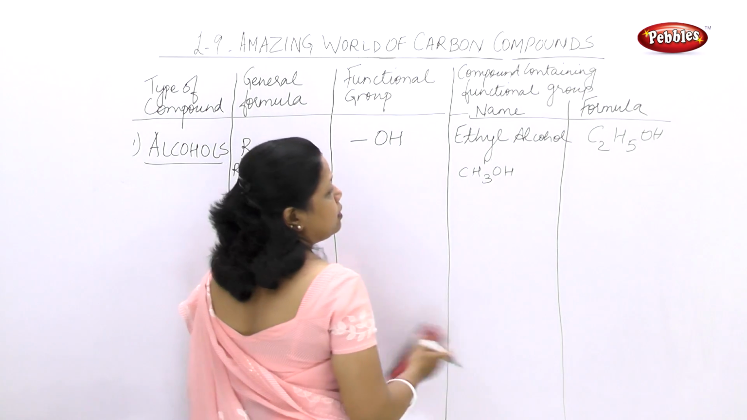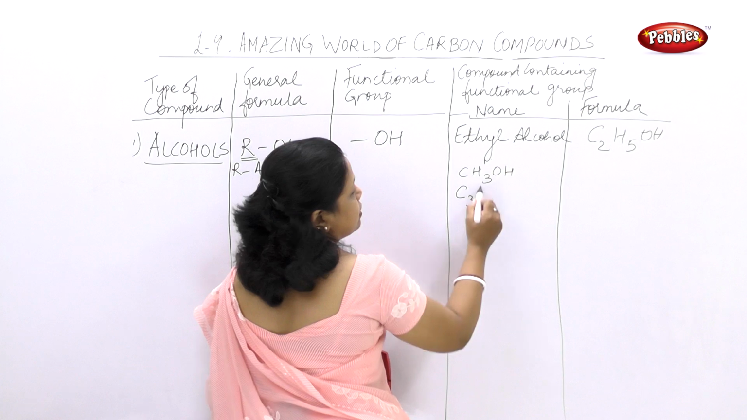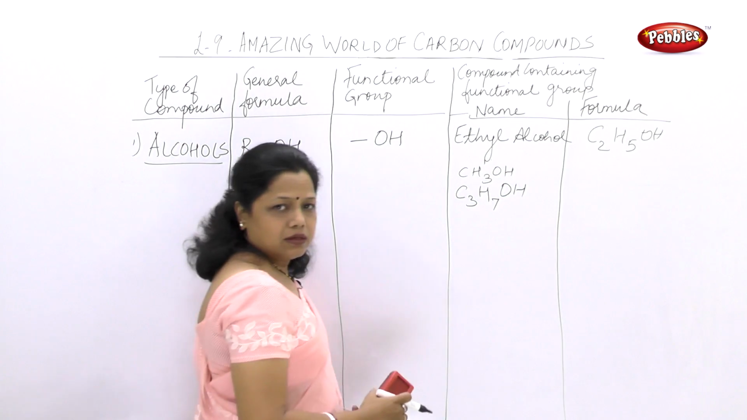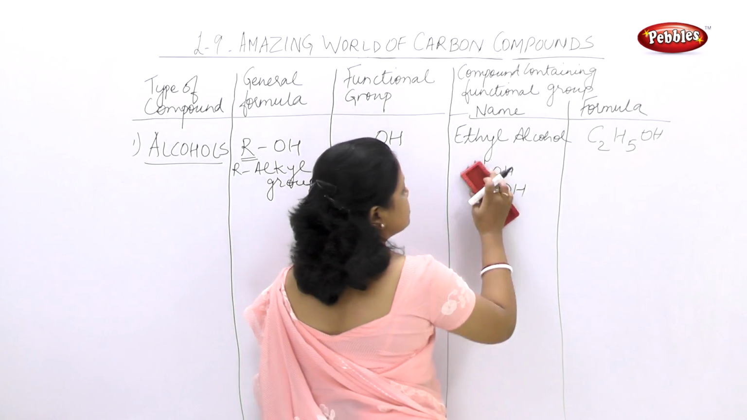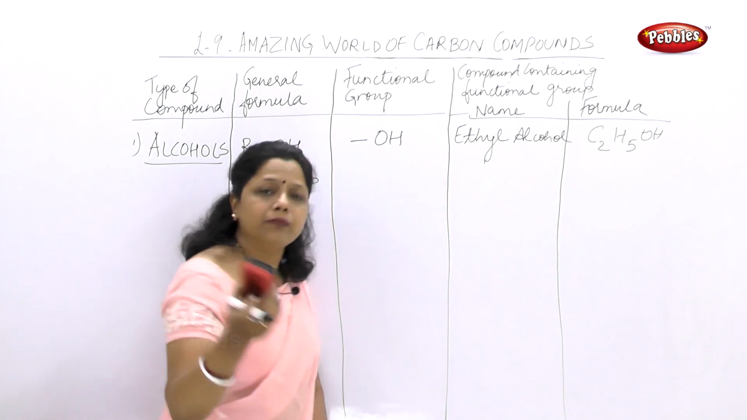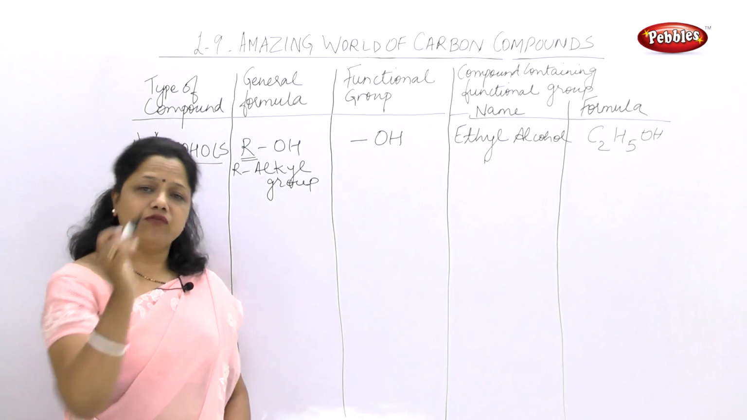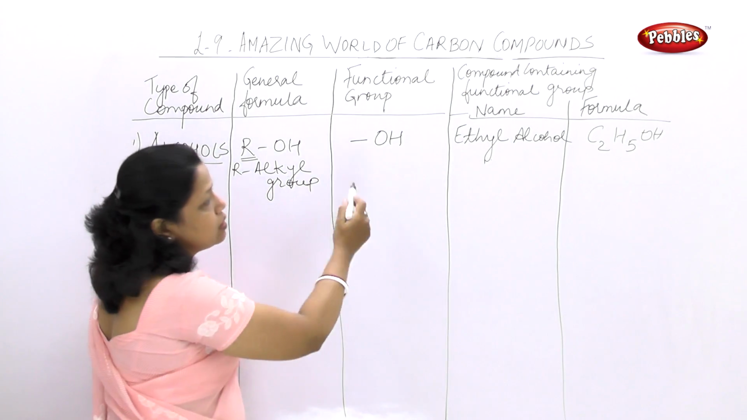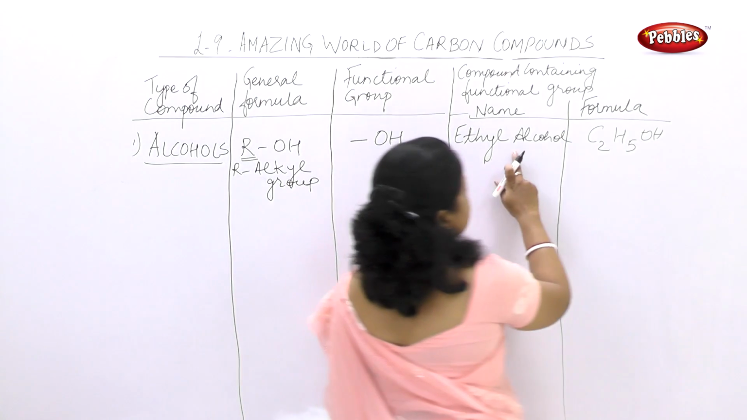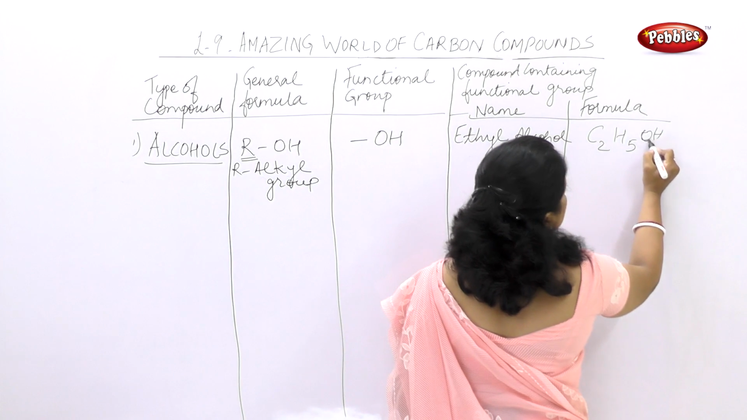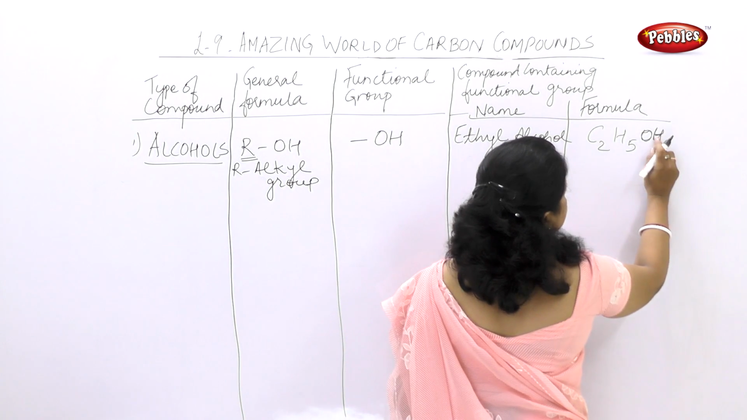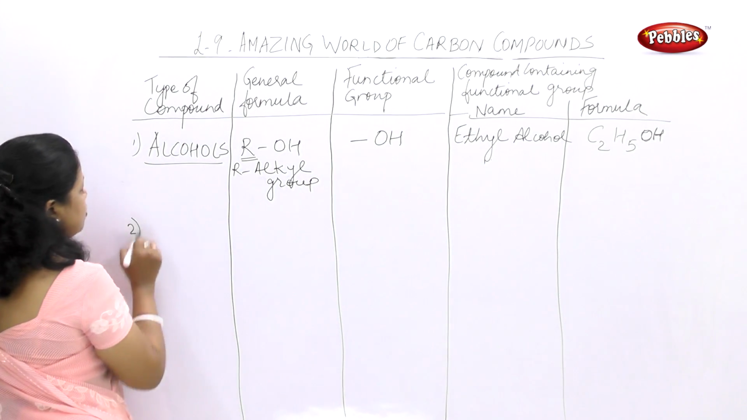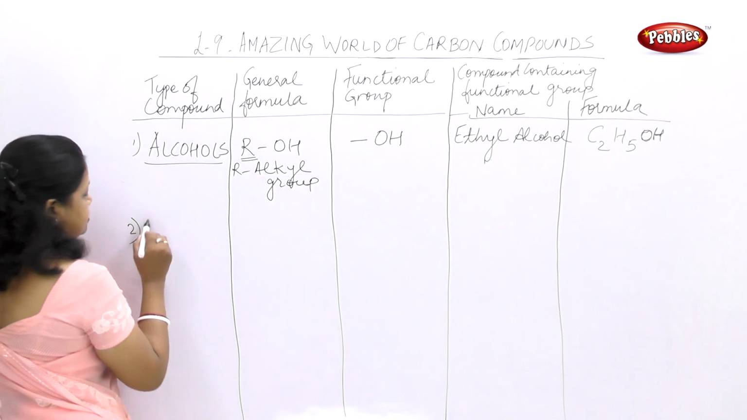If I take propane, it will become C3H7 and then C3H7OH. So this is how all the series in the alkane groups can have one hydrogen replaced by the OH group. And OH is called the functional group here. And this is called ethyl alcohol and the formula is C2H5OH. Second type of compound which we are going to see is aldehydes.